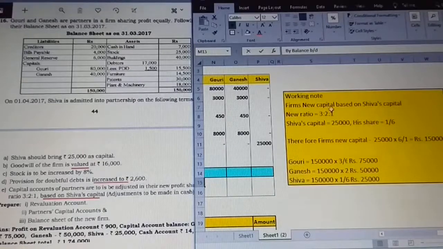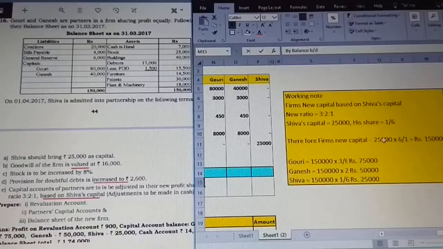When you see 3:2:1, 1 is going to be the share for the new partner. So 1 by, what is the total of this? 3 plus 2 plus 1 is 6. So 1 by 6 is the share given to Shiva. Based on this we are going to calculate the firm's new capital.